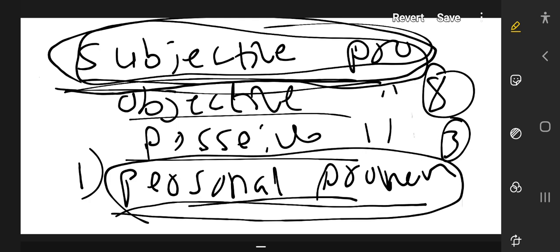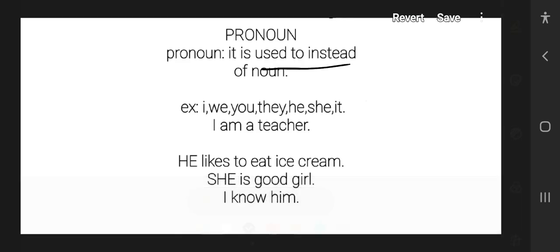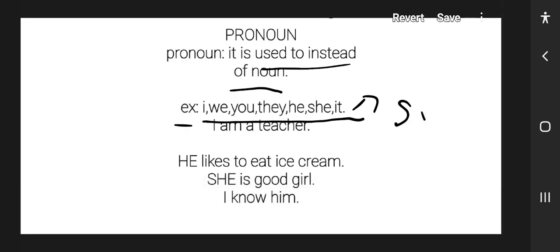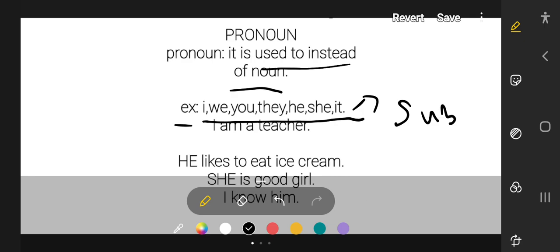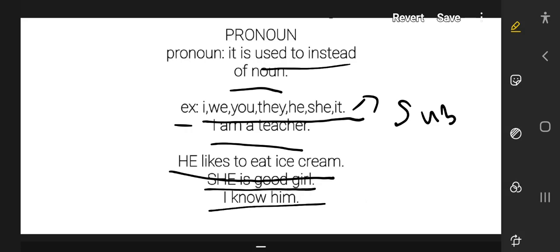Okay, let's recall what we learned. What is a pronoun? It is used instead of a noun. Examples of pronouns are I, we, you, they, he, she. These are subjective pronouns in personal pronoun. Examples: I am a teacher. He likes to eat ice cream. She is a good girl, and I know him, like that.